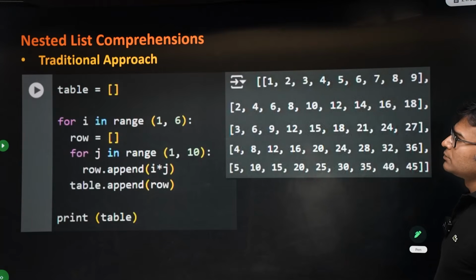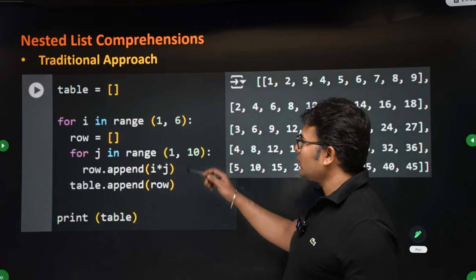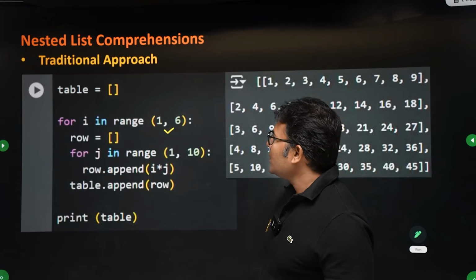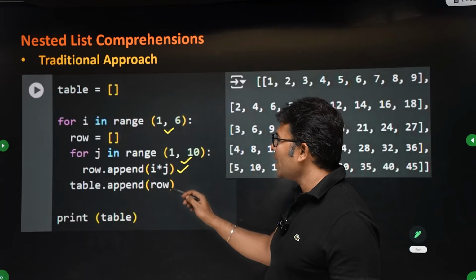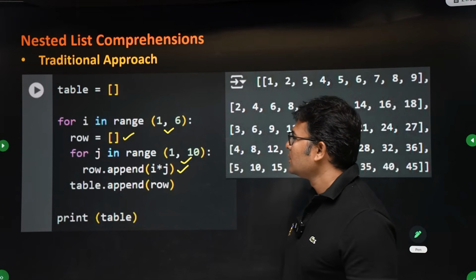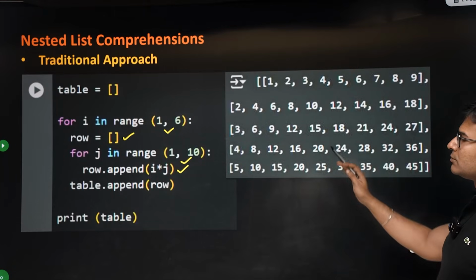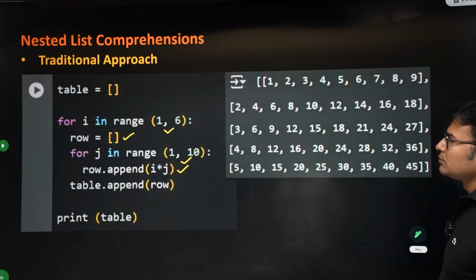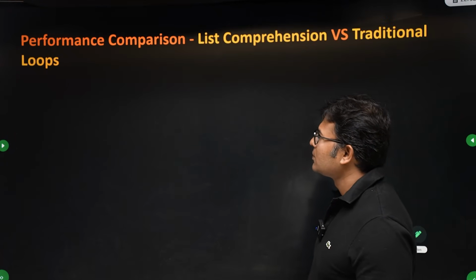Okay. Now, in the traditional approach, if you want to do the same thing, you are going to write like this. For i equal to 1 to 6, for j equal to 1 to 10. Now, you are doing i into j, and then you are appending it to a list. Then you are going to get this in the traditional way.